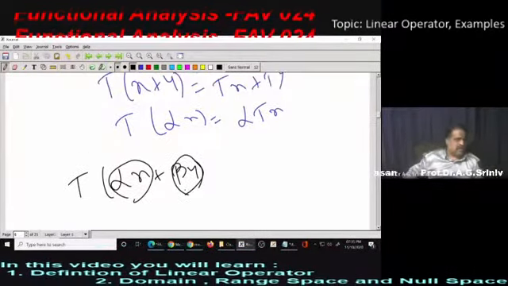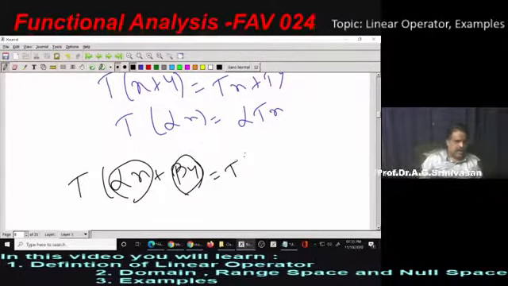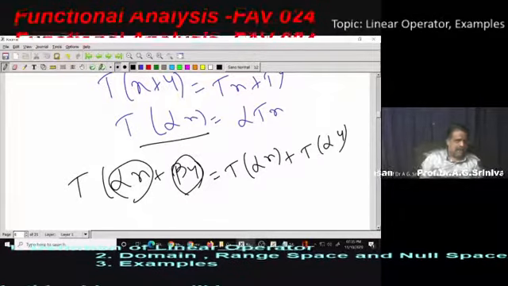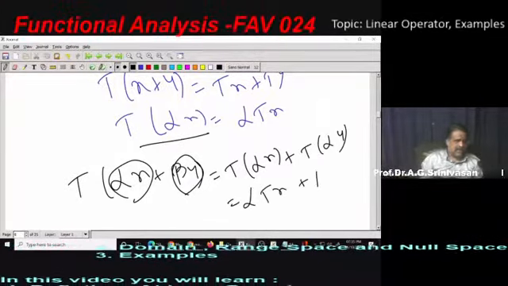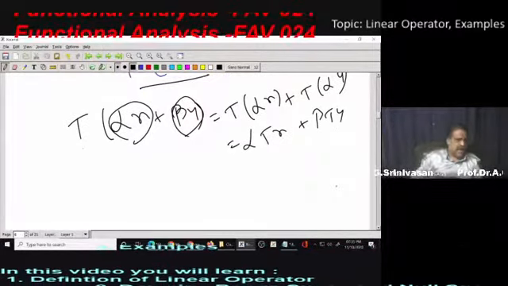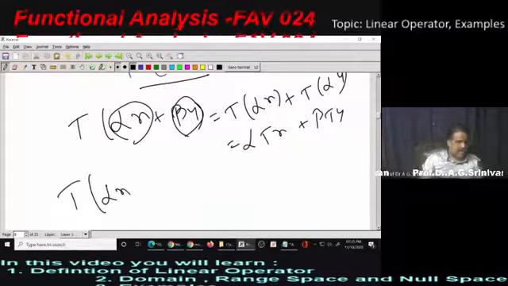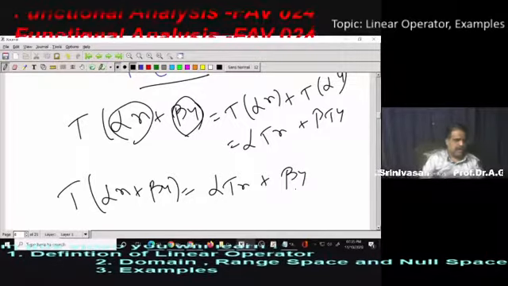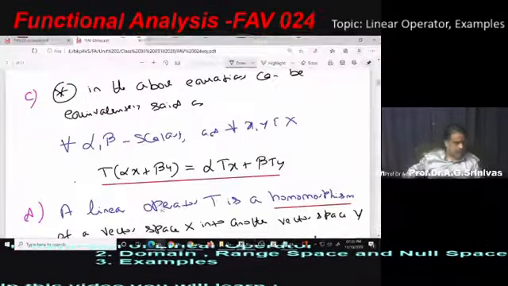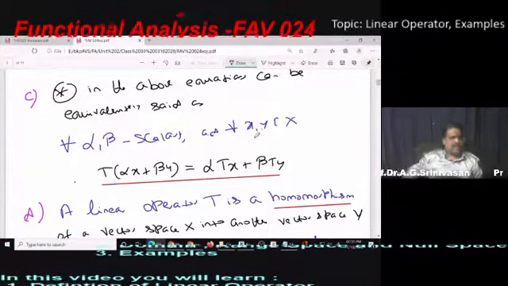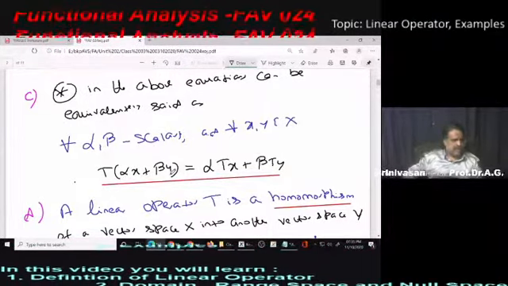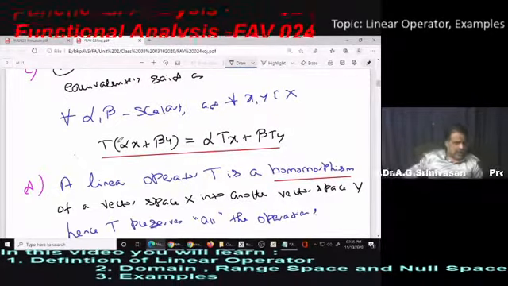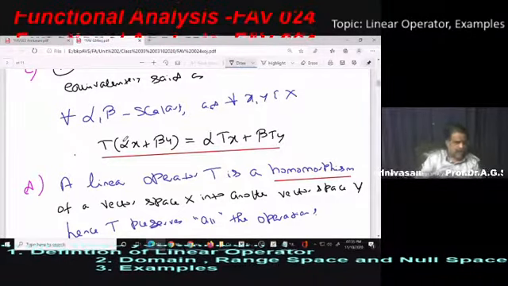By definition, this is T of alpha x plus T of beta y, but again T of alpha x is alpha Tx, so this is alpha Tx plus beta Ty. That's the third observation: for all scalars alpha, beta and for every x, y belonging to X, T of alpha x plus beta y is alpha Tx plus beta Ty. If we talk about vector space homomorphisms, this linear operator is also a homomorphism, so it preserves all the operations.